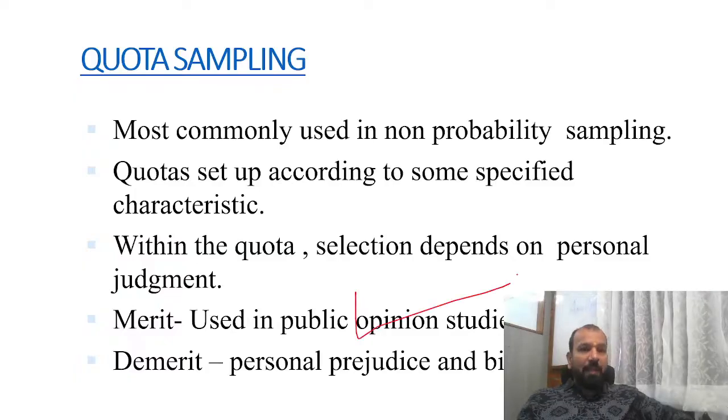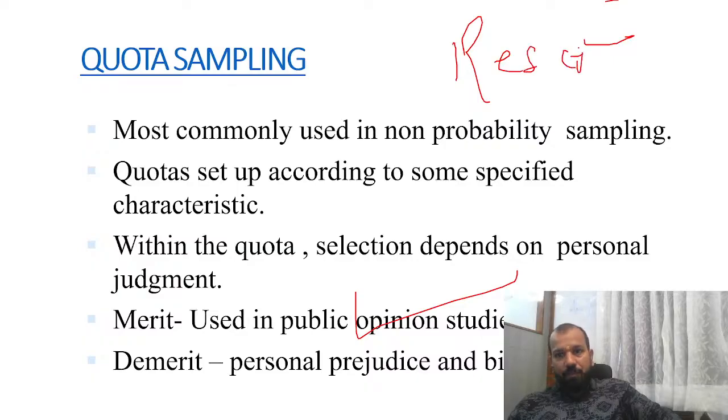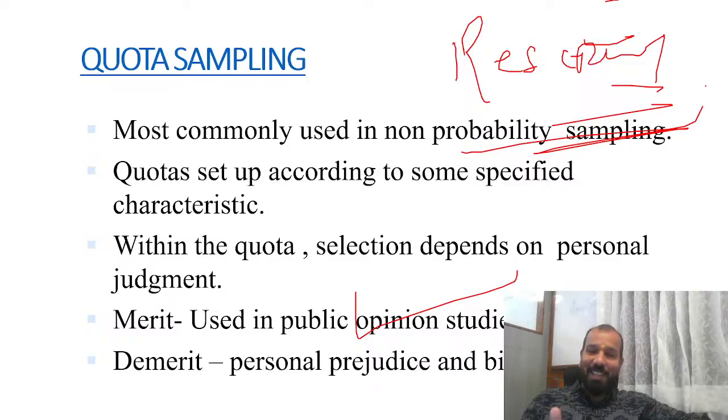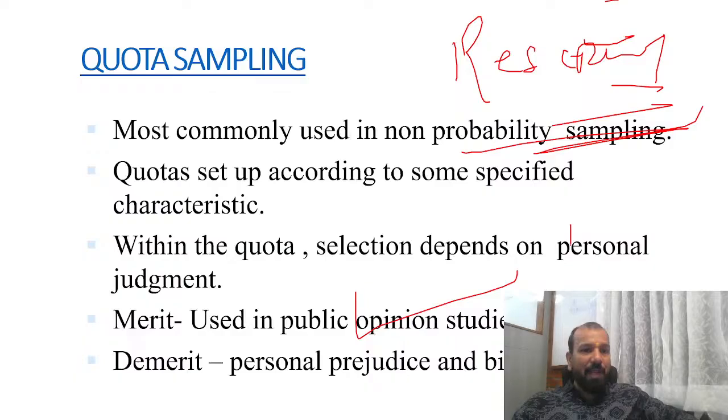Then quota sampling. In quota sampling, the perfect example is reservation. In India, the reservation system, it's not a railway reservation, it's the reservation system of caste. We have 27% for the OBCs, 21% for the ST and SC, then we have PWD, and now we have the EWS also. So being in the general category, we have only less than 40% of seats.